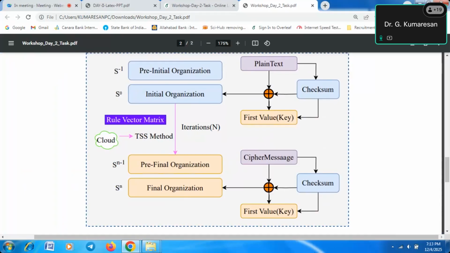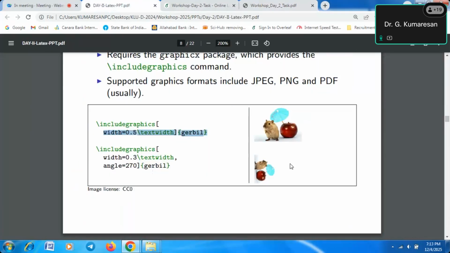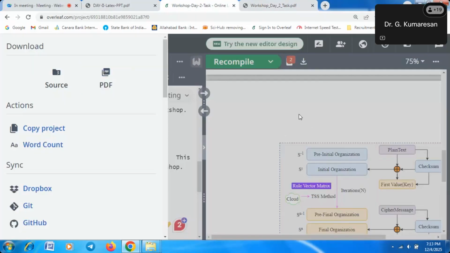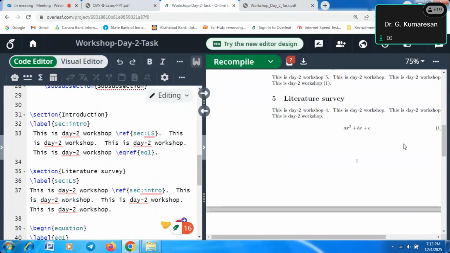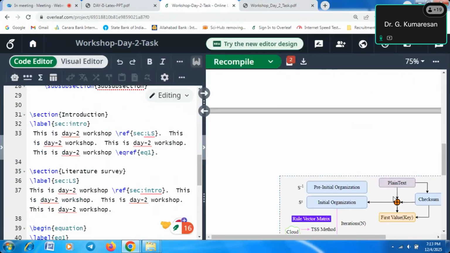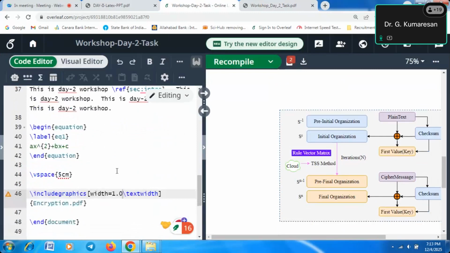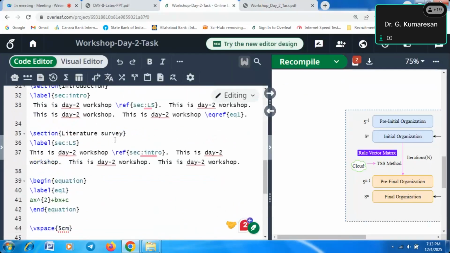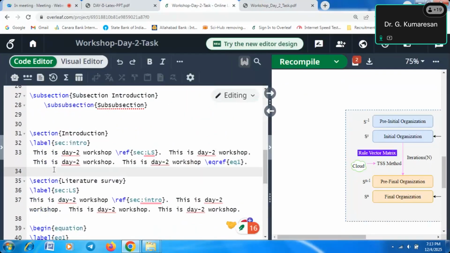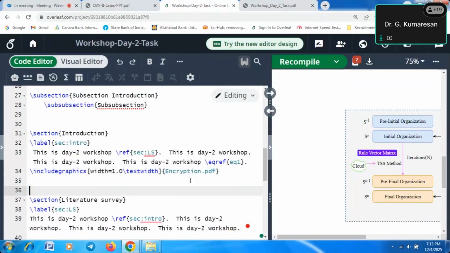Suppose I want to place this figure below the introduction section. Automatically, whenever I use it here, it comes to this place. What you have to do is copy the code and, instead of the introduction section, paste it.